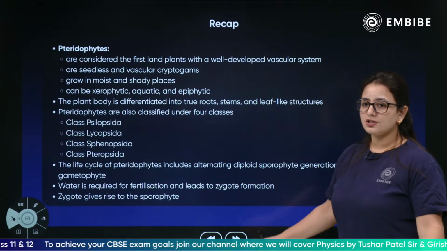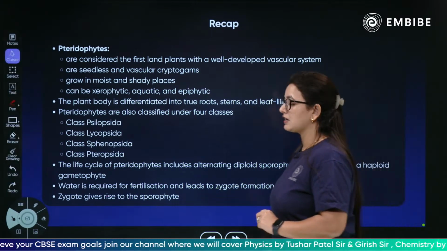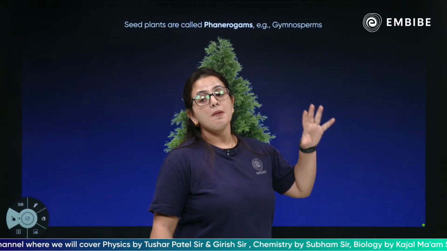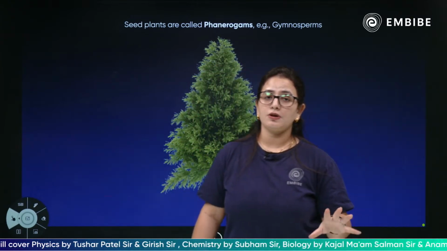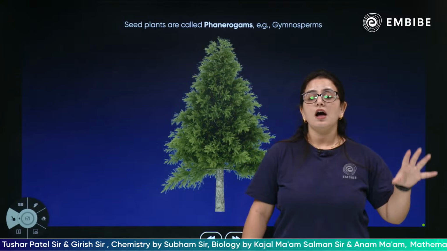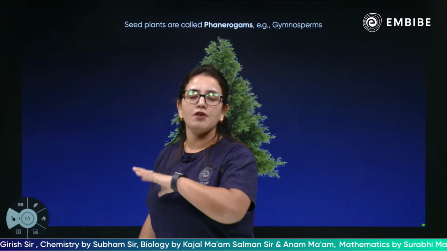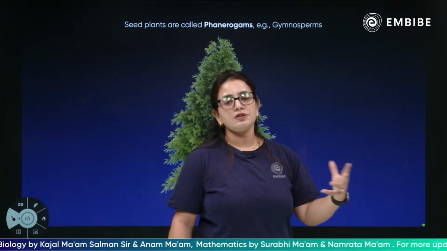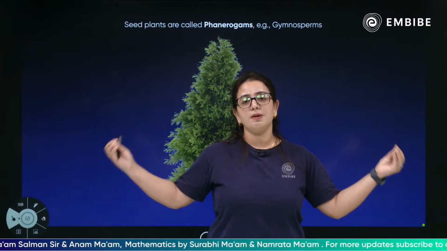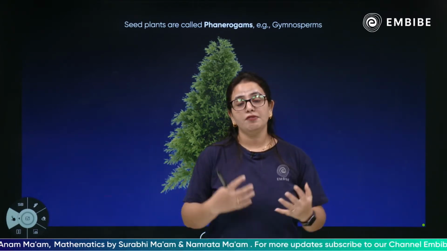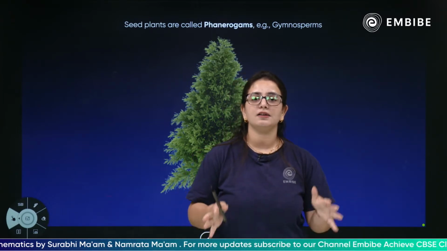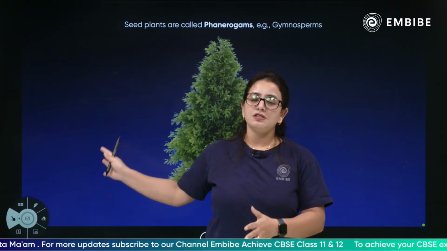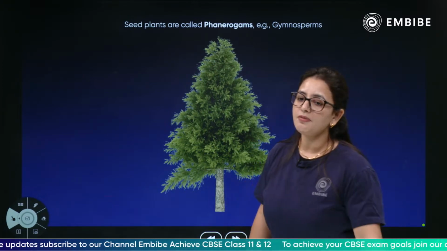So let's start our session talking about only the gymnosperms. The very first thing that comes to mind is seed plants. The first members of the phanerogams which have seeds in their plant body are basically the gymnosperms, and the most advanced member of the phanerogams is of course the angiosperm, which we will discuss later. But today we are going to discuss these seeded plants, which are the first members of the phanerogams. The basic difference between the cryptogams and the phanerogams is that the cryptogams are the seedless plants, the phanerogams are the seeded plants. So these are the first members of the phanerogam family.